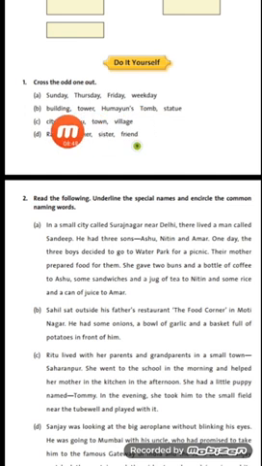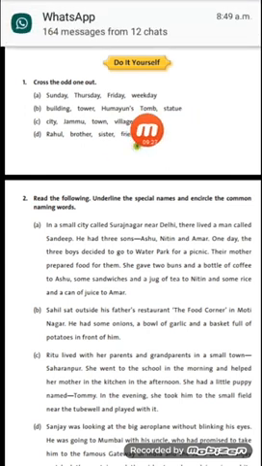Next one is building, tower, Humayun's tomb, and statue. Now let us see what is all this. Building, okay, then tower and statue. All these are common names, but here Humayun's tomb, sorry, its pronunciation is not like tomb as earlier I said it. Its pronunciation is tomb. Okay, so Humayun's tomb. So this one is a special name. So you will cross it out because rest are common names and this one is a special name. And this word's pronunciation is tomb.